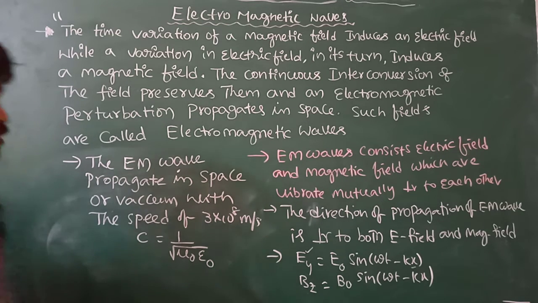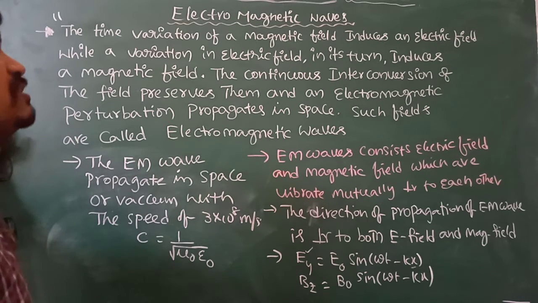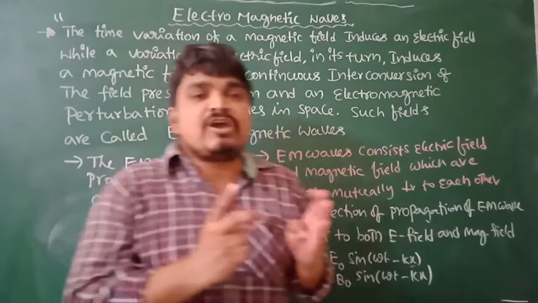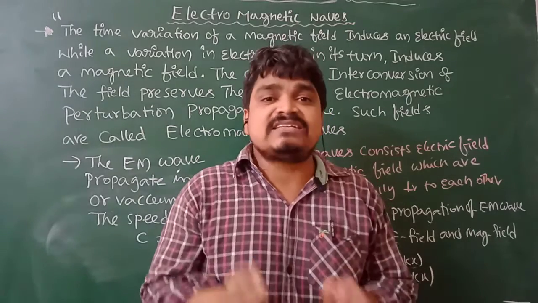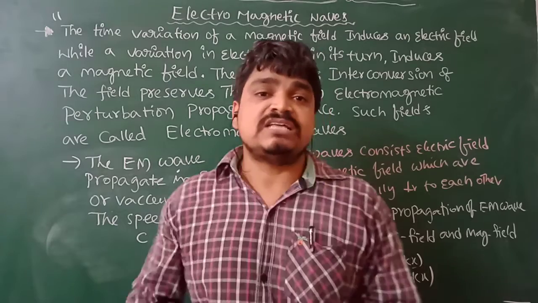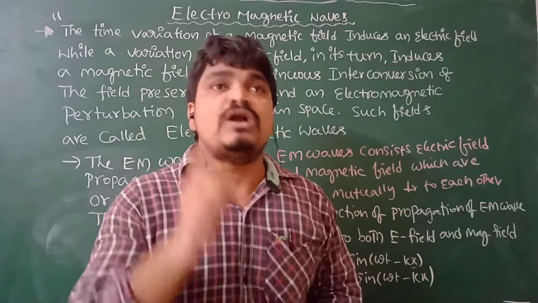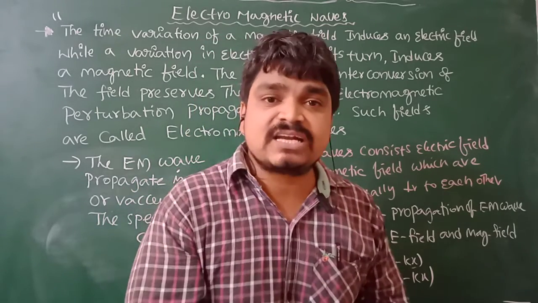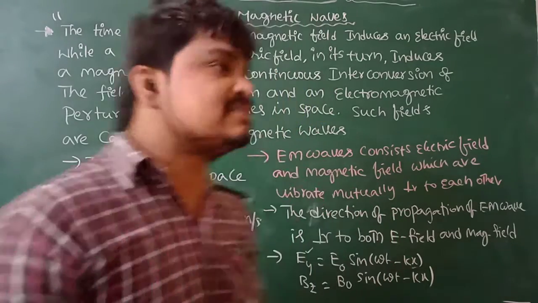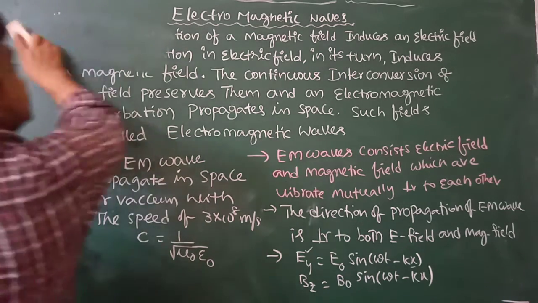And next one, the electromagnetic wave has transverse nature. Why do we say the electromagnetic wave has transverse nature? The direction of propagation of the electromagnetic wave is perpendicular to the direction of vibration of the electric field and magnetic field. Hence, the electromagnetic wave has transverse nature.